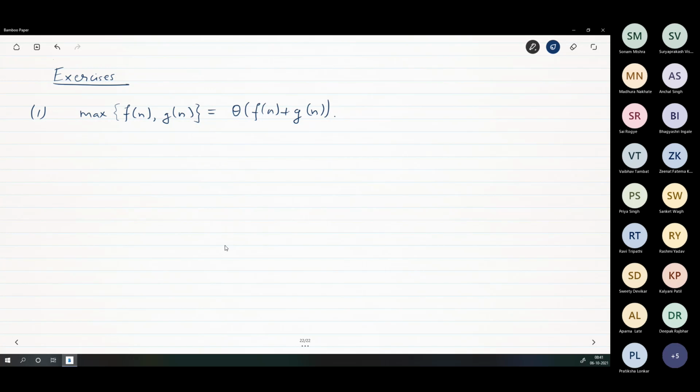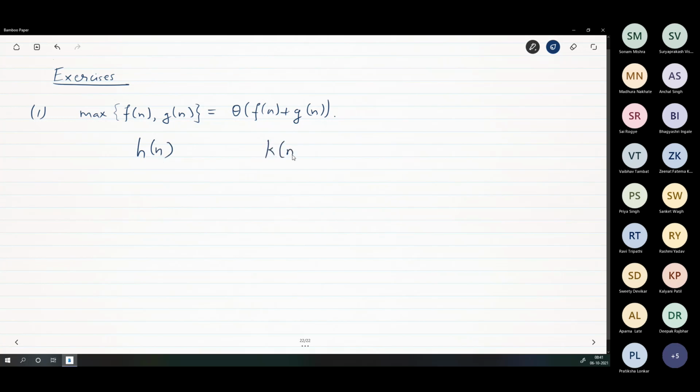Is the question clear to you? What do you have to show? Which function is theta of which function? This side is a function of the form h of n.